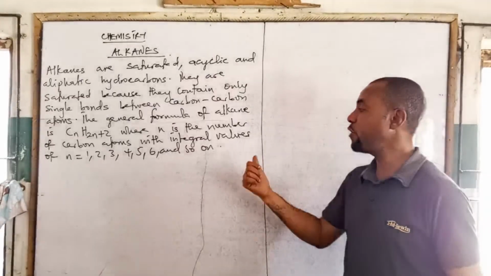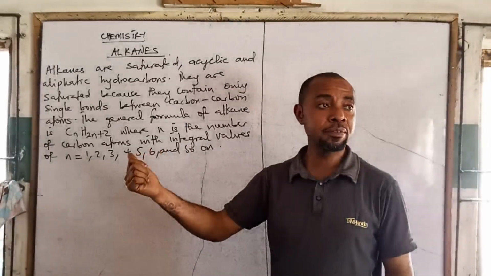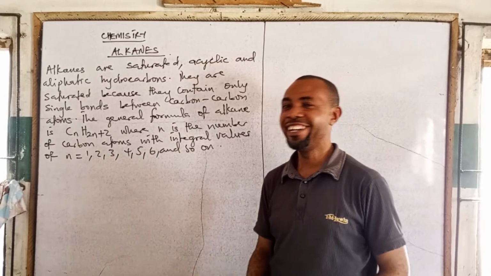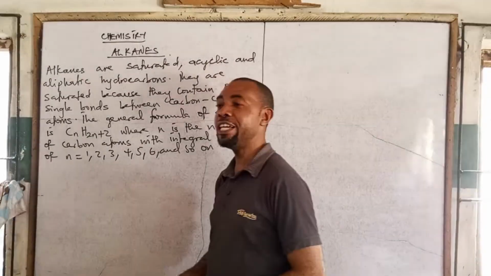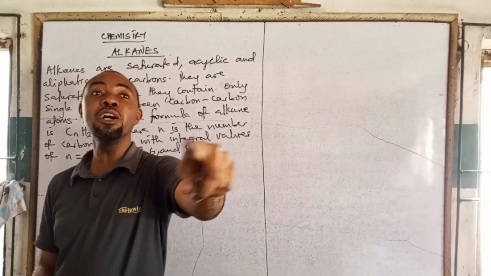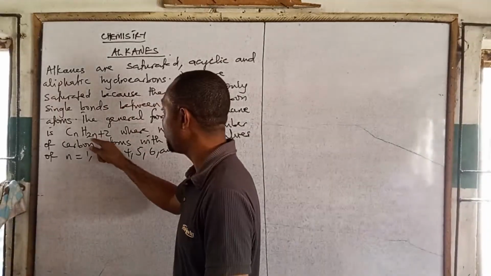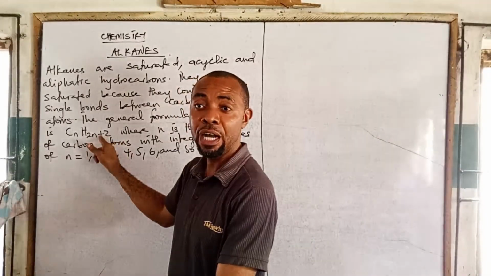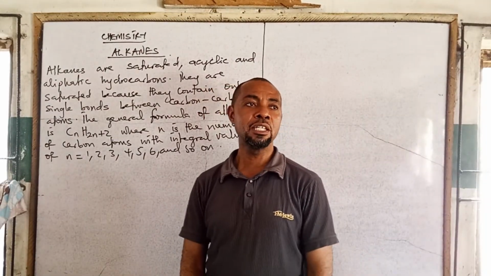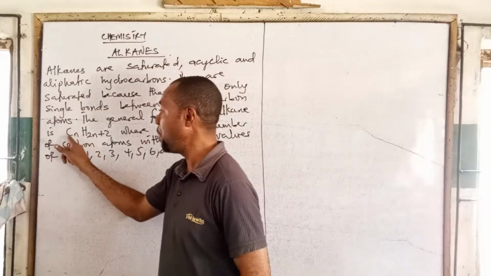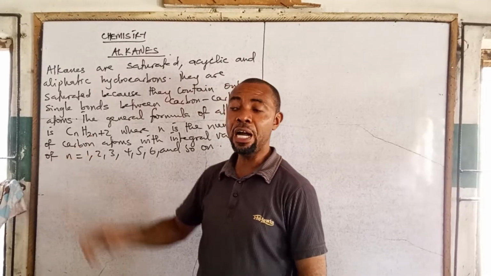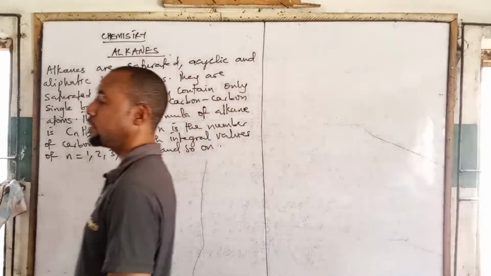So what is the number of hydrogen in alkane? It is 2n plus 2. That's the number of hydrogen. This n is the number of carbon, so 2n plus 2 gives us the number of hydrogen.